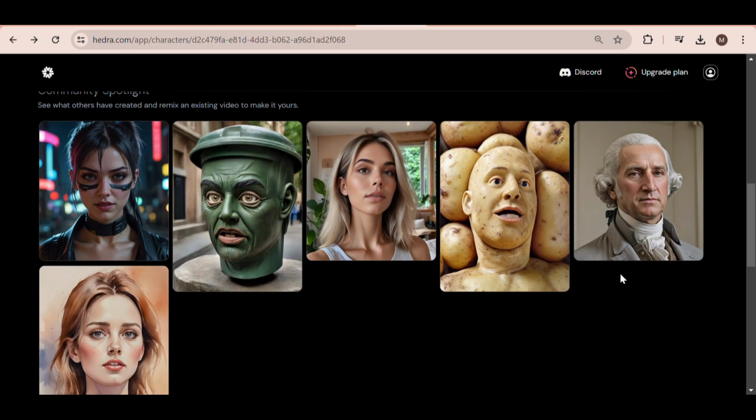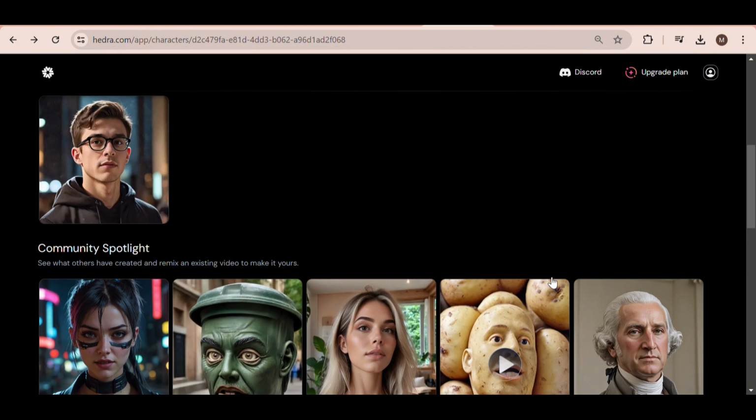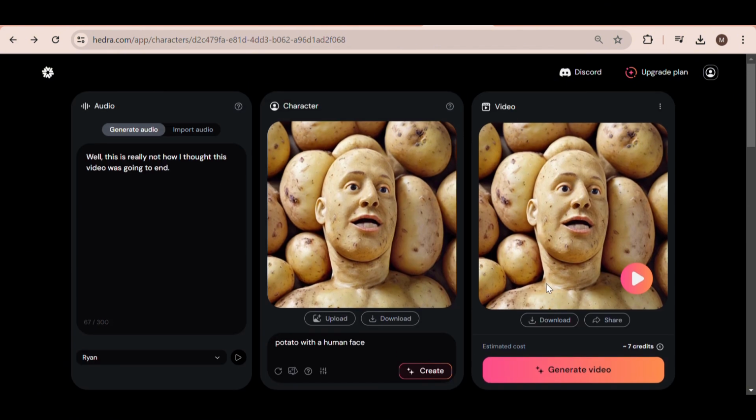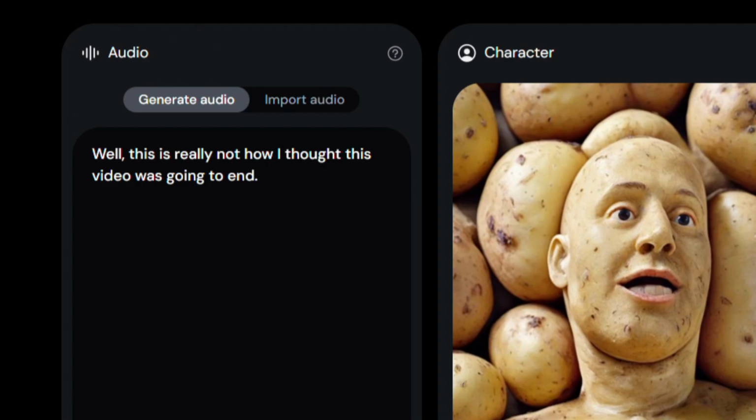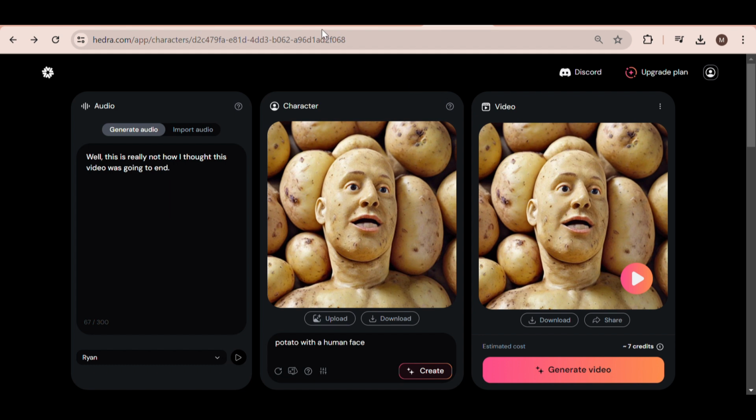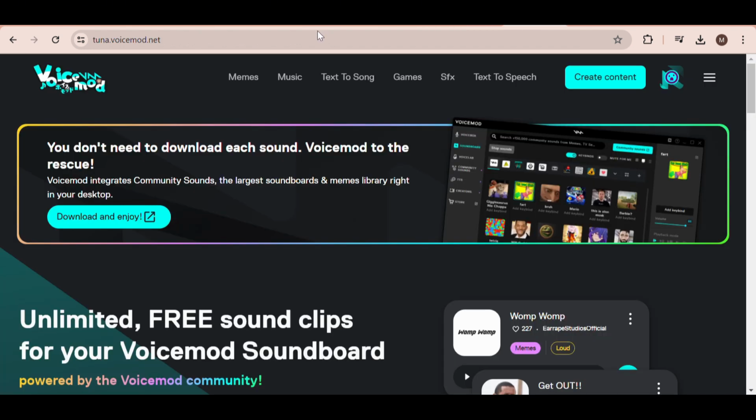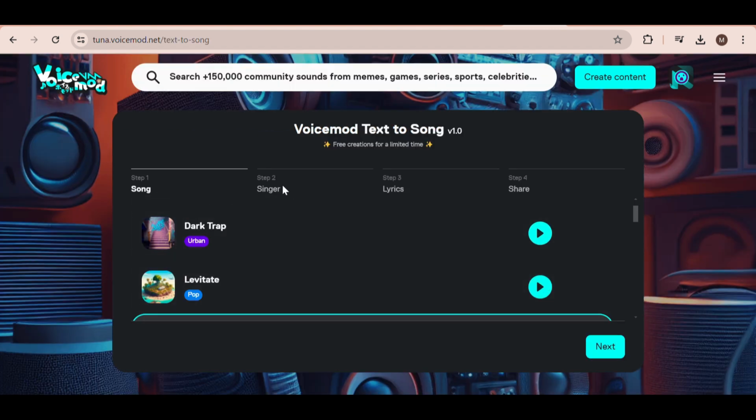For this, I'm going to use the same image as the potato guy. So click on the remix button right here. Now what we need to do is add an audio file. I'm going to head over to VoiceMod to create a song. Sign up for a free account, then click on Text to Song and choose a song style that you like.